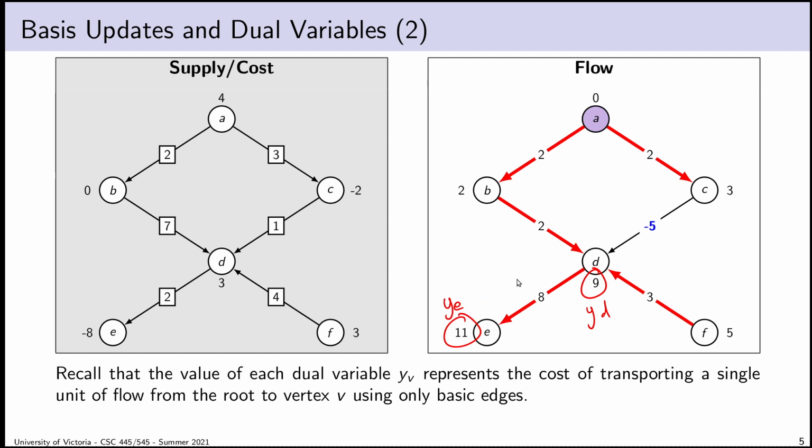Now there is this one weird thing that we have to consider, which is if we ever have to follow an edge the wrong way, so follow it backwards, we interpret that as negating the cost. So if I want to ship something from A to F, first I have to get it to D, that costs 9, and then I send it the wrong direction across this edge with cost 4, which we interpret to have cost negative 4, which seems a little bit weird. I've mentioned in previous videos that it seems a little bit weird. I'm hoping that the interpretation we come up with in the middle of this lecture helps to resolve that a little bit. In any case, as a result of this negative 4, the cost to get to F is actually 5, even though it costs 9 to get to D, and then I make some money back by going to F, by following an edge in the wrong direction.